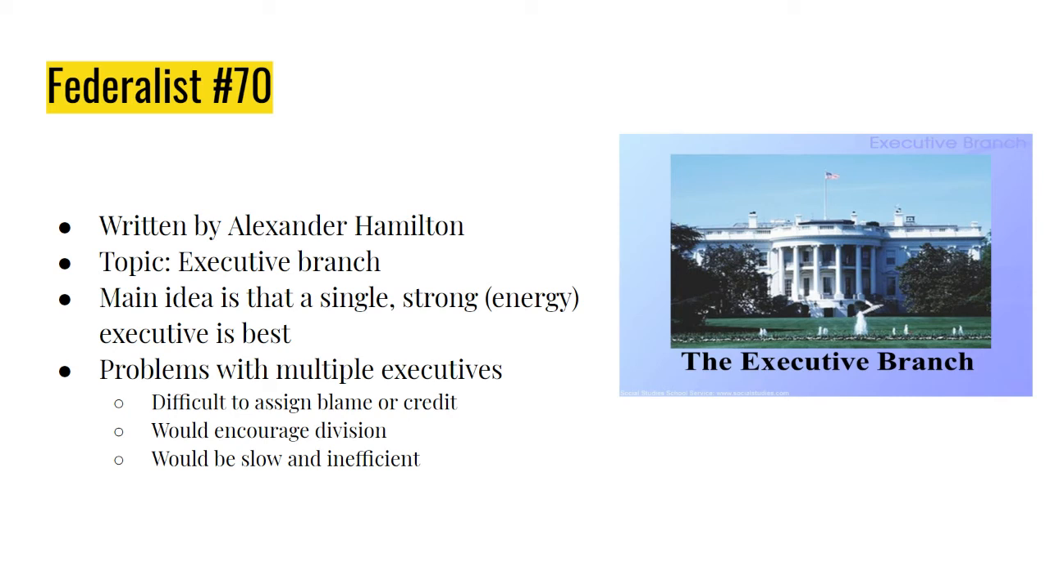And this was written in response to a lot of people who, even at the Constitutional Convention, had argued that there were problems with a single executive, that it was too dangerous to put power in the hands of one person. Instead, it would be better to have a multiple executive, having multiple presidents, multiple leaders. And Hamilton writes most of this document showing why that would be a bad idea. A single executive is better than multiple executives. And the problem with having multiple presidents would be that it'd be too difficult to assign blame or give credit.